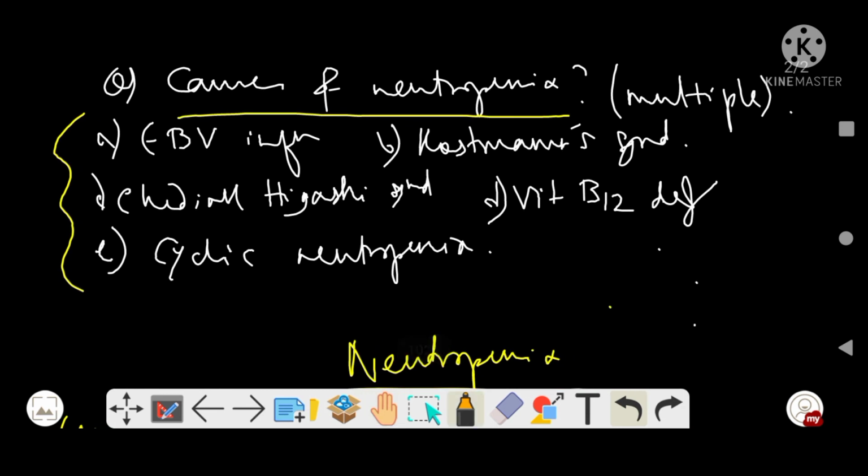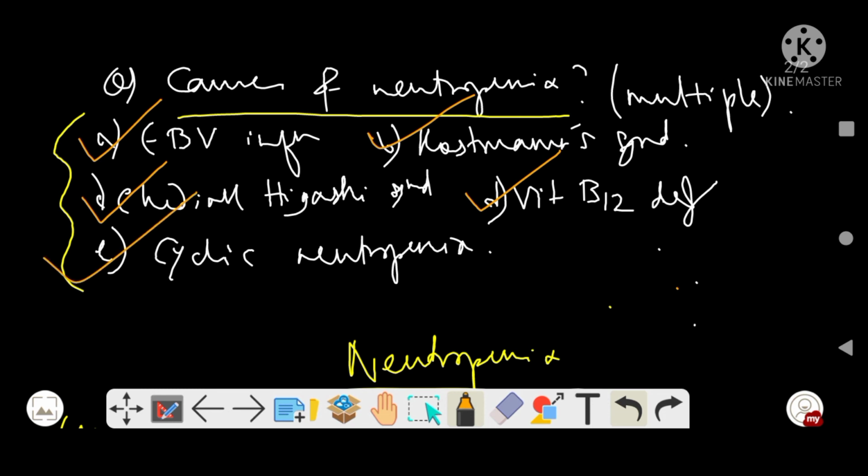If we come back to the options, we see that one cause is Epstein-Barr virus infection. Yes, Kostmann syndrome also is there, correct, because in Kostmann syndrome there is low production of neutrophils, as we already discussed. Then vitamin B12 deficiency, we also saw. Chediak-Higashi syndrome as a hematologic disorder that causes decreased production, we also saw.